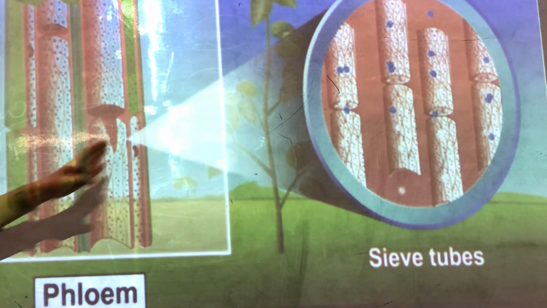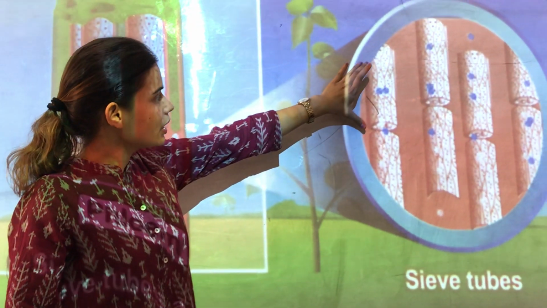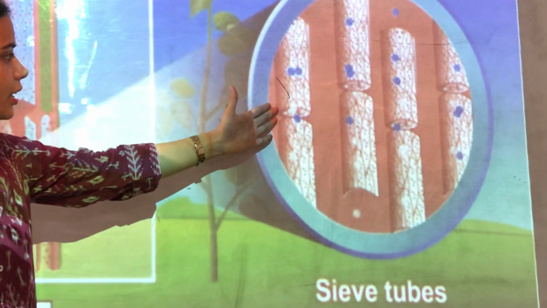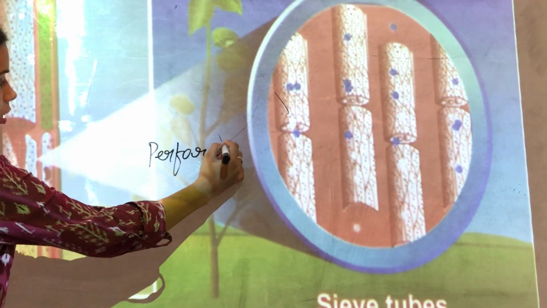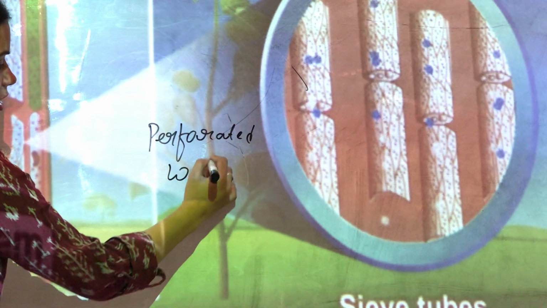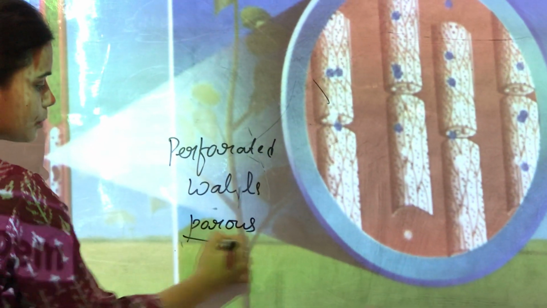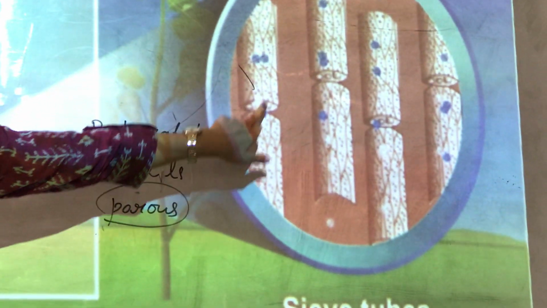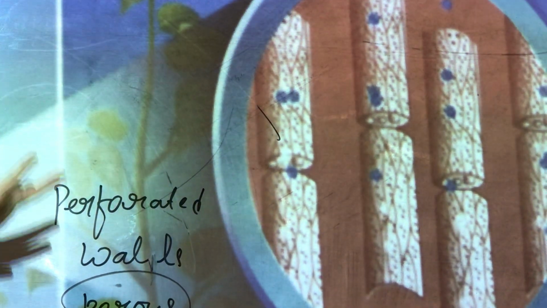Now if you see the sieve tubes, what do you see here? You will see that sieve tubes are cylindrical in shape with perforated walls. With perforated walls means their walls are very porous. They easily absorb anything from this. You can see these blue dots. So these blue dots are actually the food.